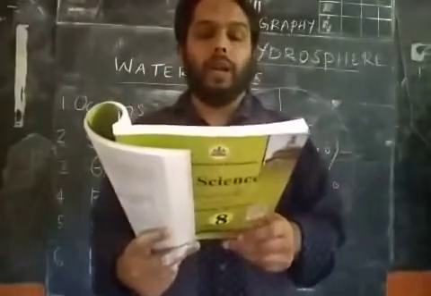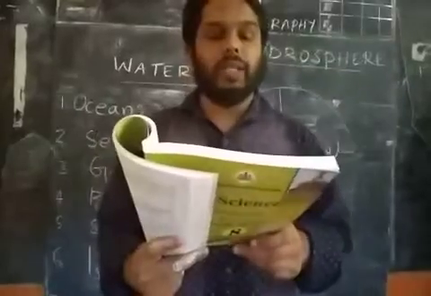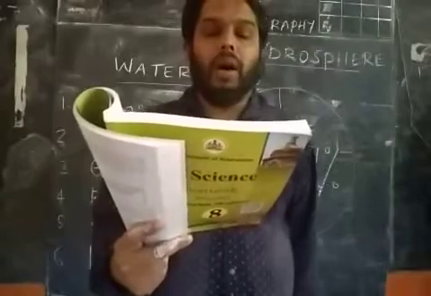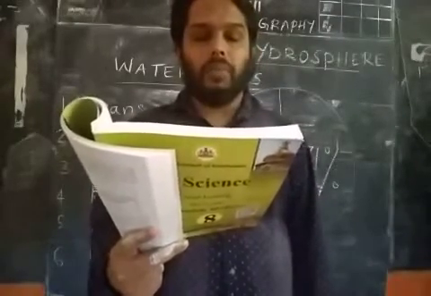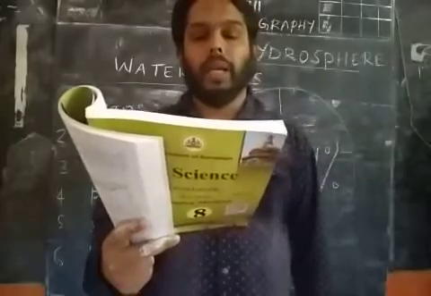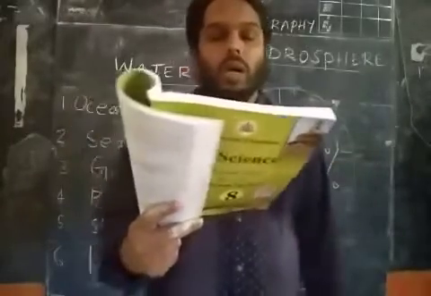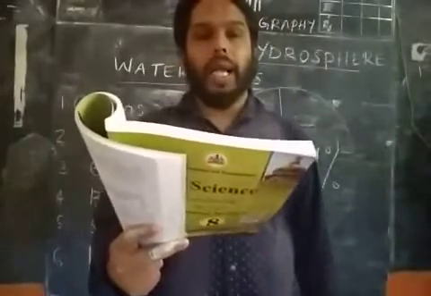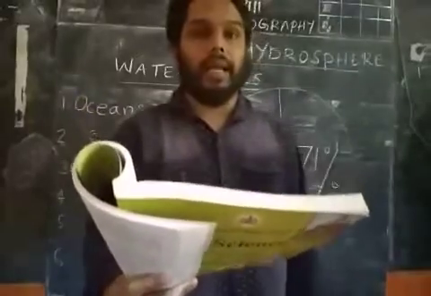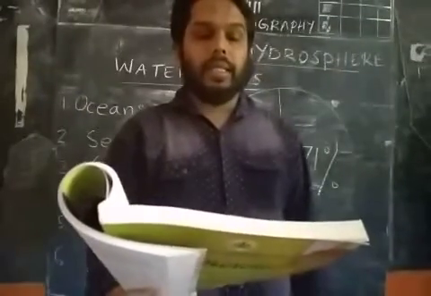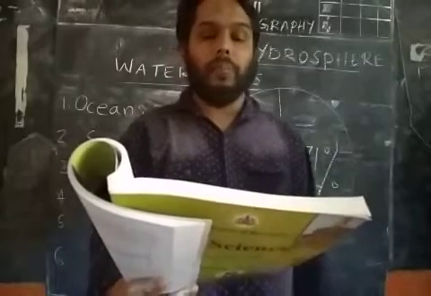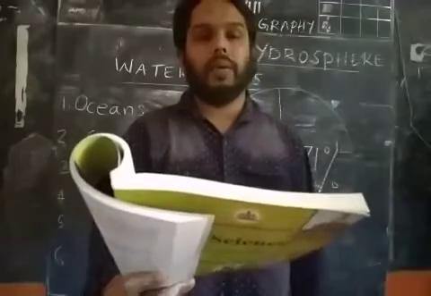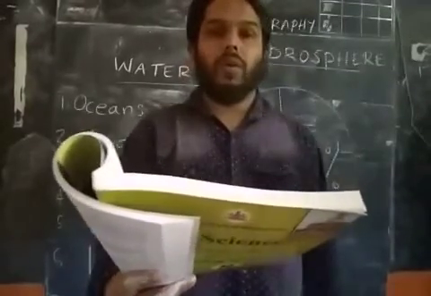Oceans are deep and large expanses of water found between the continents. The Indian Ocean is between Asia, Africa and Australia, the Atlantic Ocean between North America and Europe, and so on. A sea is a part of the ocean extended or projected far inland. Seas are smaller compared to oceans. Examples: the Arabian Sea, the Caspian Sea, and the Red Sea. Now let us go to Gulf.